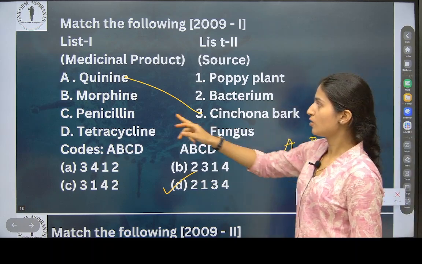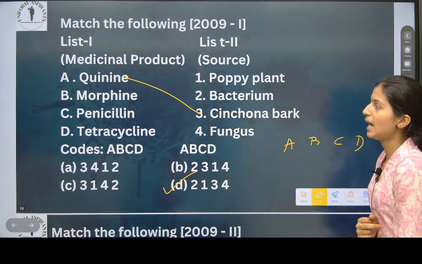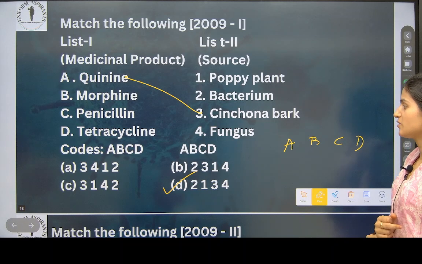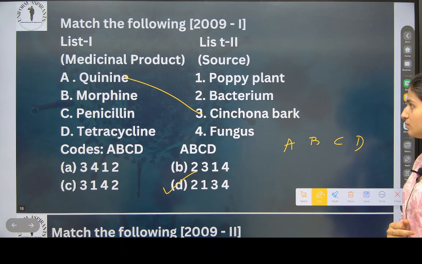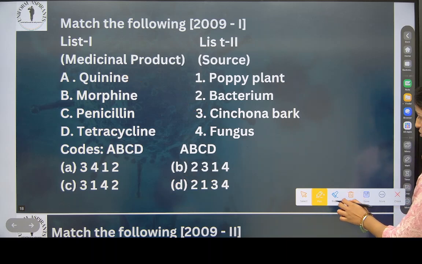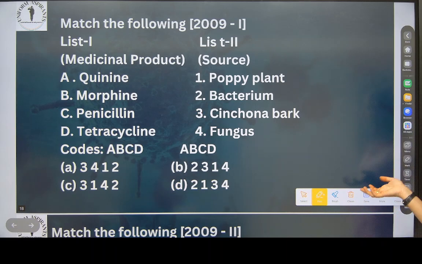So for morphine, what is the source? Poppy plant. Penicillin, what is for penicillin? Oh, sorry, we have done this wrong. I'm extremely sorry. Not by one option, you can do it by two options. In options A and B only there is the answer. You should only know which source morphine has.